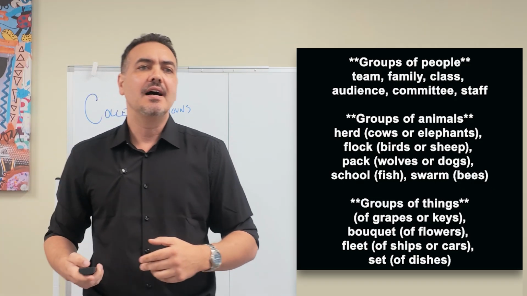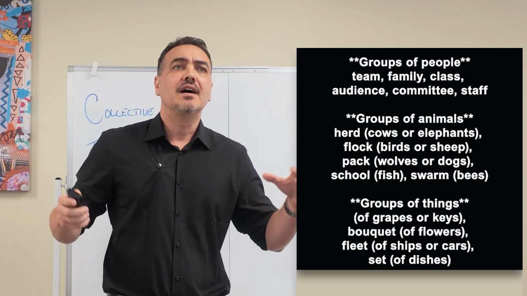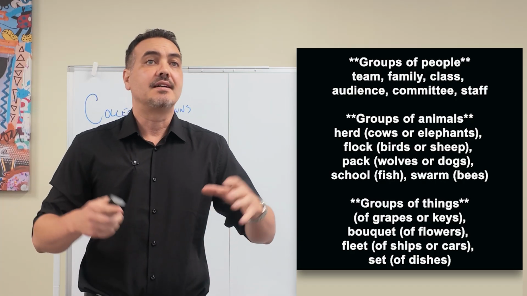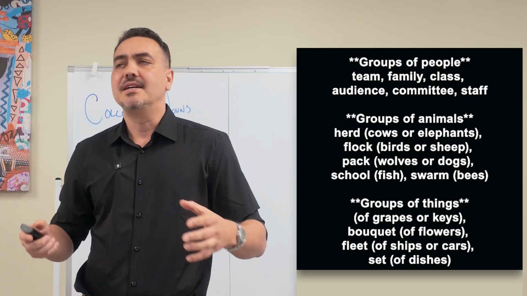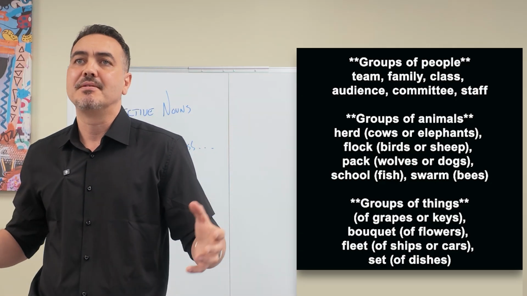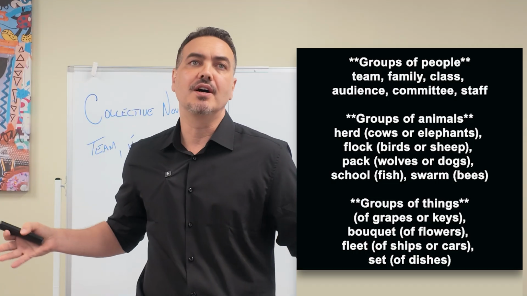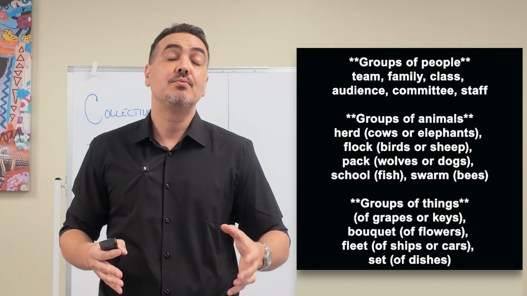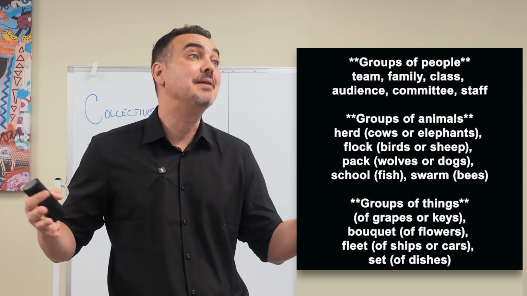And groups of animals. So you've got a herd, like cows or elephants. You've got a flock, which would be birds or sheep. A pack, like wolves or dogs. And then a school could be fish, and a swarm could be bees.